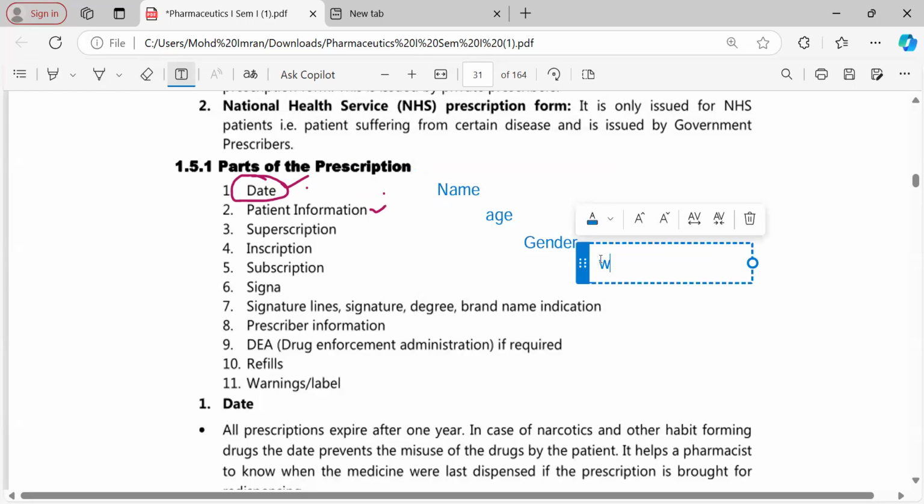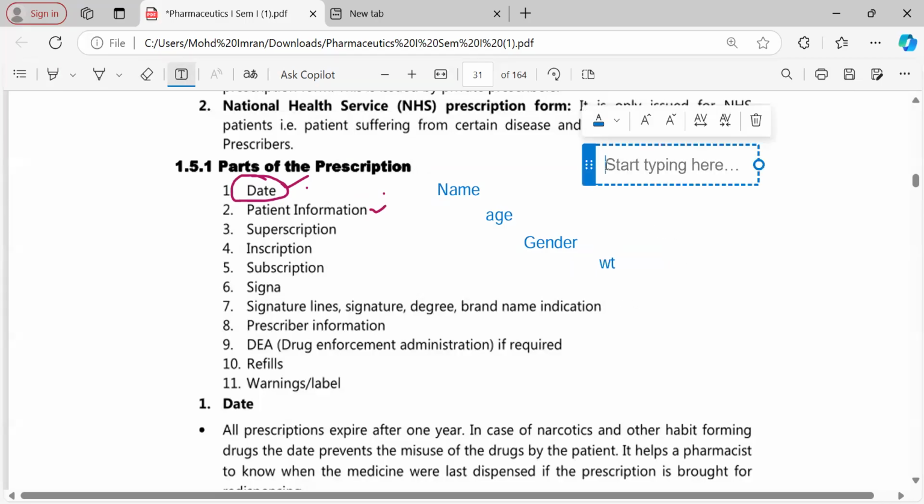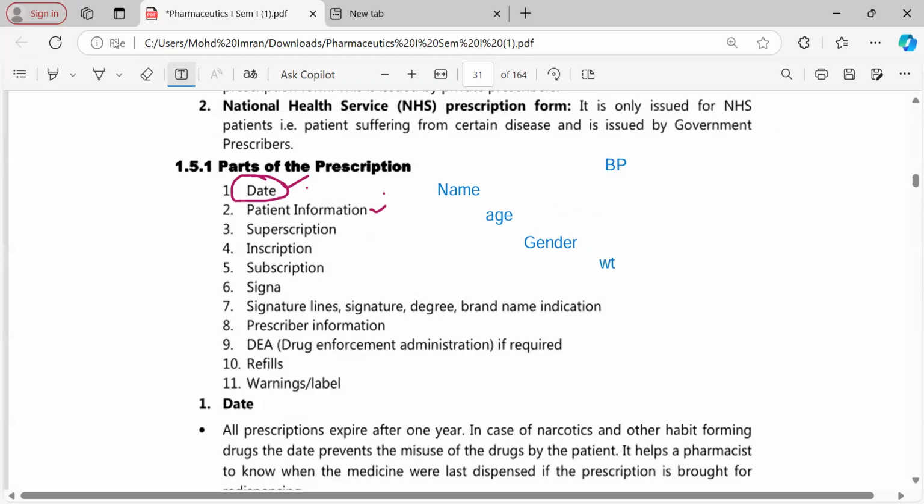Even the weight of the patient is important if possible. And in certain situations, even the blood pressure, BP, of the patient should be noted down. So the basic information of the patient is noted along with the name, gender, age, weight, and